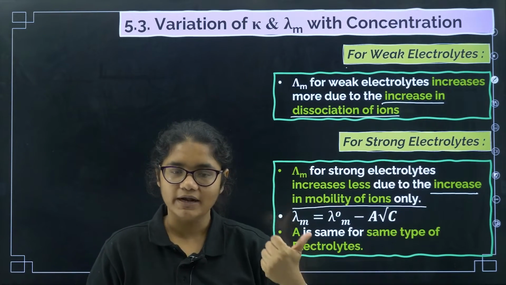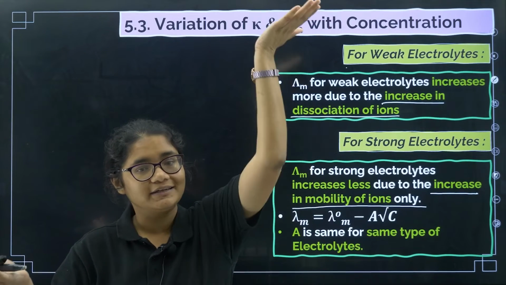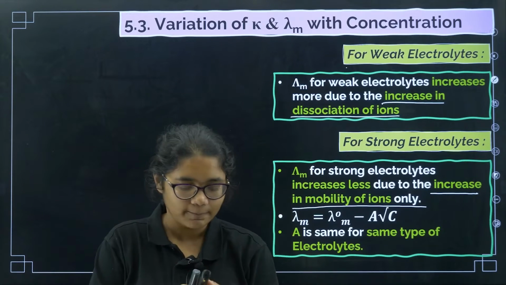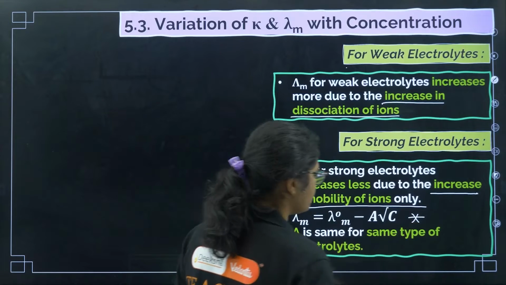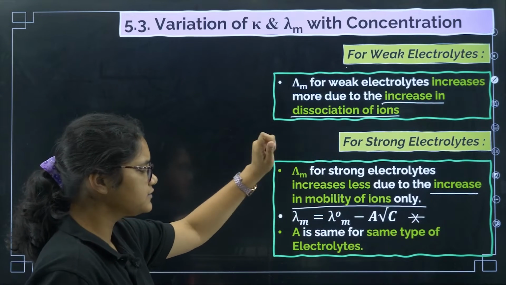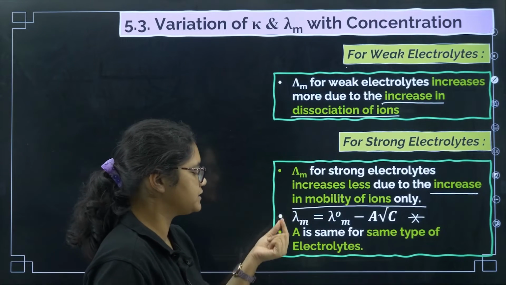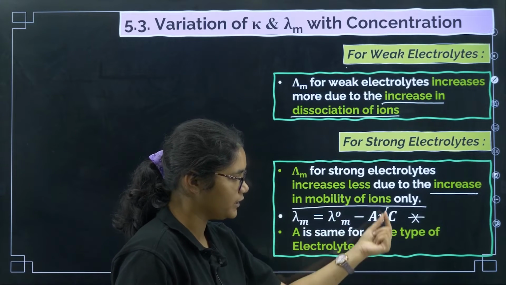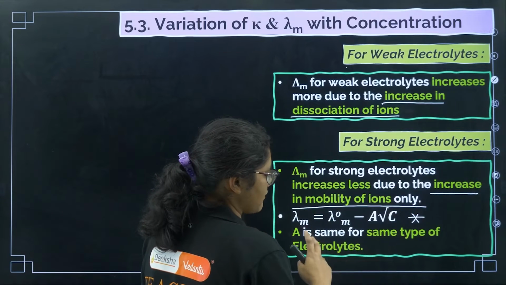Okay, for both weak and strong electrolytes molar conductivity increases, but for weak electrolytes it increases more, while for strong electrolytes it increases less. Now, there is something here from which questions have been asked in the past 2 years. For strong electrolytes, the molar conductivity can be given by the equation lambda m is equal to lambda naught m minus A into root over C. What lambda naught m is, we'll discuss after some time.